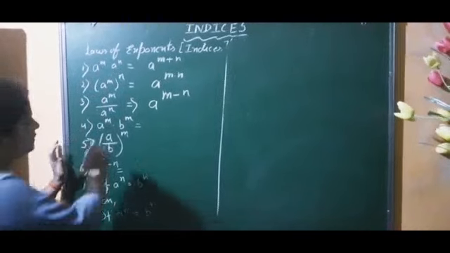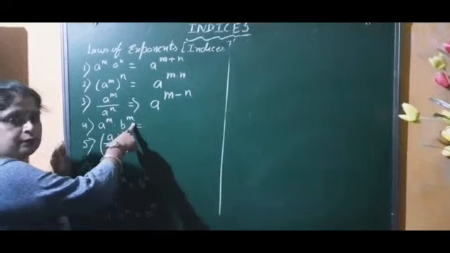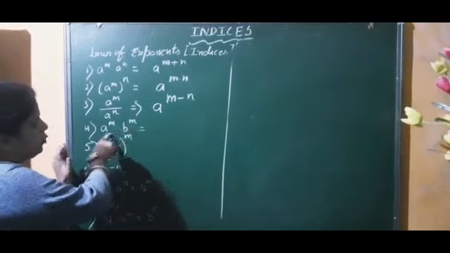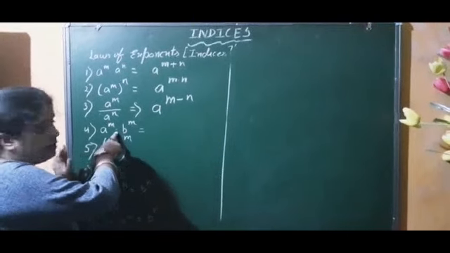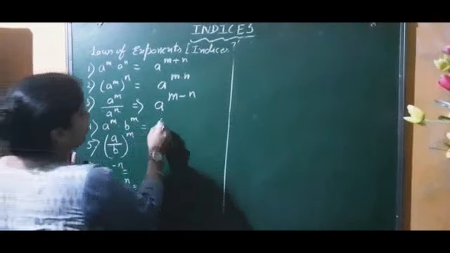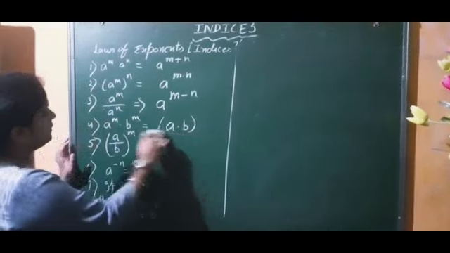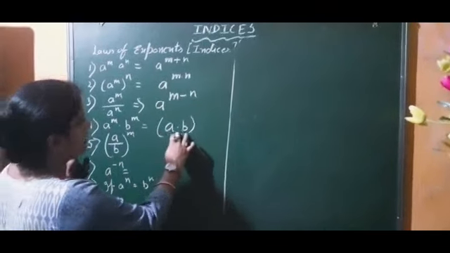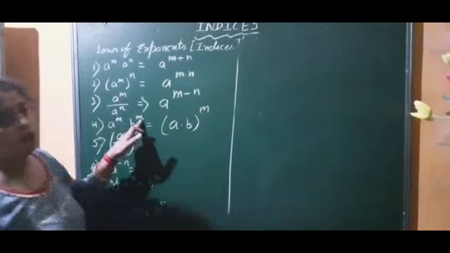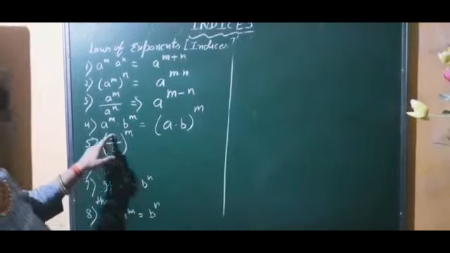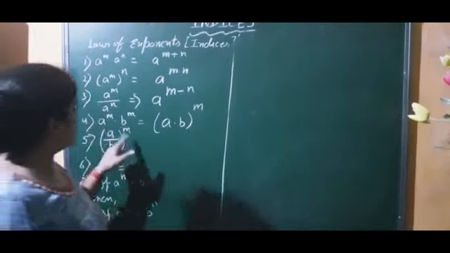Now we have bases that are different, children, but the powers are the same. If two different bases are with a multiplication sign and the powers are the same, you just copy the multiplication relation between both numbers a and b. So I have written a into b and the whole to the power m. No need to write it separately. Similarly, a by b to the power m can also be written separately.